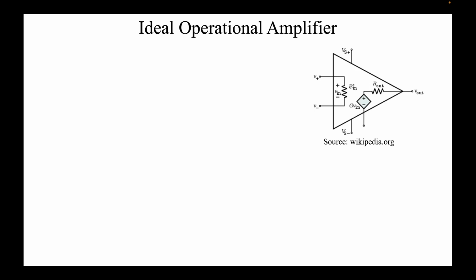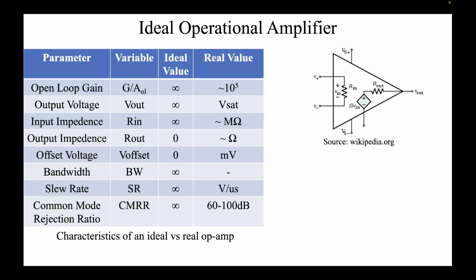This is just a zoomed-in picture of the operational amplifier. We have the two inputs, as I told, non-inverting and inverting, the saturation voltages Vs plus and Vs minus, and the Vout. This is the model of an operational amplifier, and these are some typical parameters that we encounter while we discuss op-amps.